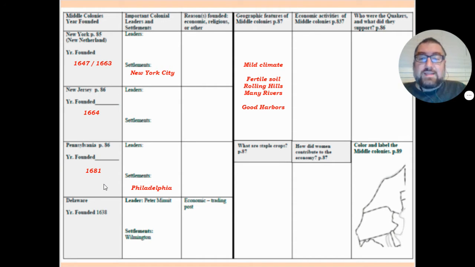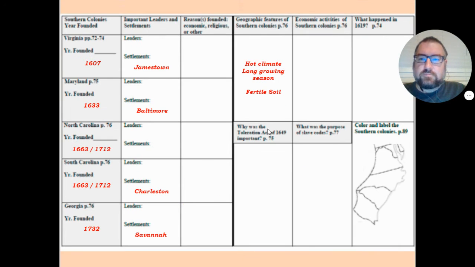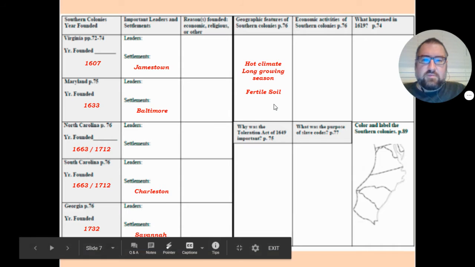So that takes care of everything that you need to know when it comes to just basic facts. So we've gone over the climate and the geography for all of these colonial regions. Now we're going to go a little more in depth into how they all interact. So we're going to start over with the southern colonies. So you've got all of this information here.